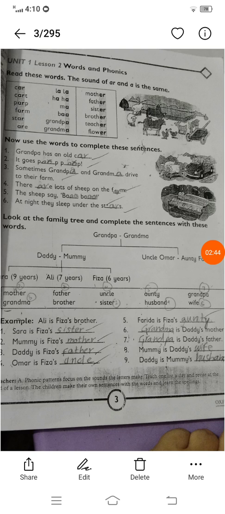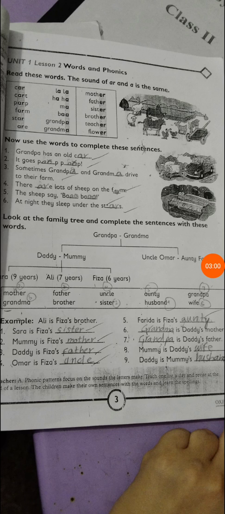In the next activity, C, look at the family tree and complete the sentences with these words. Here you can see the family tree. Grandpa and grandma, then daddy, mummy, Uncle Umar, Auntie Farida. Daddy, mummy, then Sarah who is 9 years old, and Ali 7 years, Fiza 6 years. So there are some different words: mother, father, uncle, auntie, grandpa, grandma, brother, sister, husband and wife. We will complete the blanks by using these words.